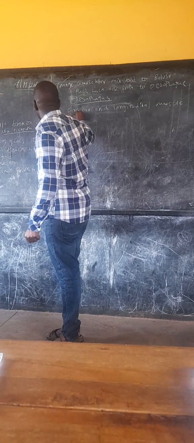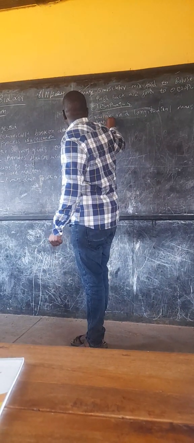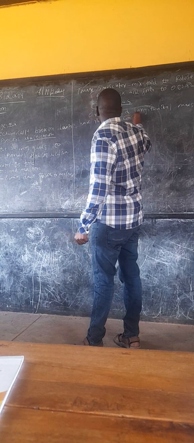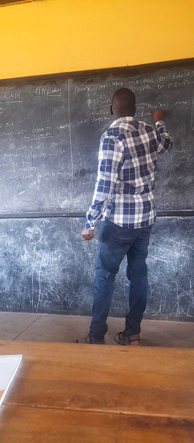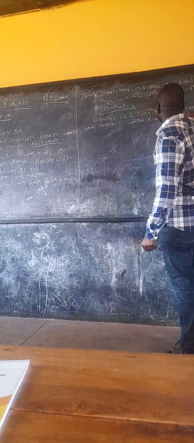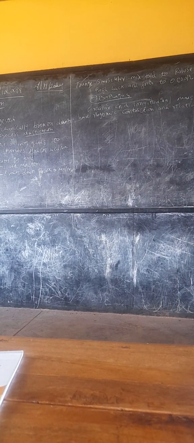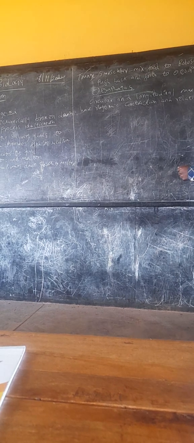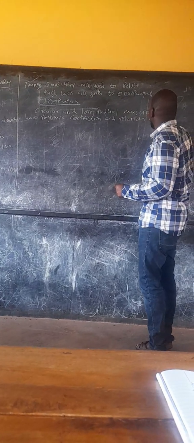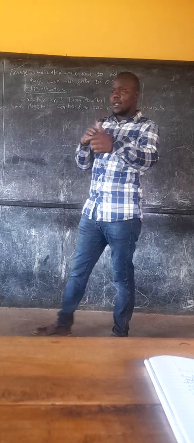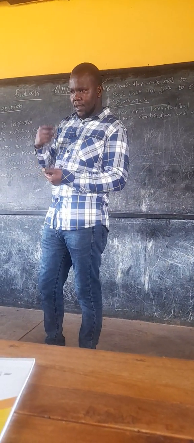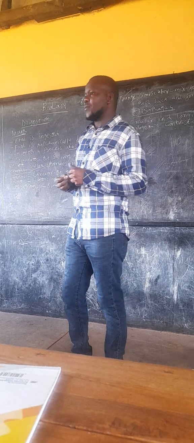I've said rhythmic contraction and relaxation of the longitudinal muscles. Because of this rhythmic contraction and relaxation, what will happen? The food will move down the esophagus through a process called peristalsis.